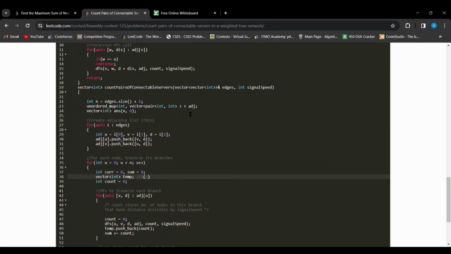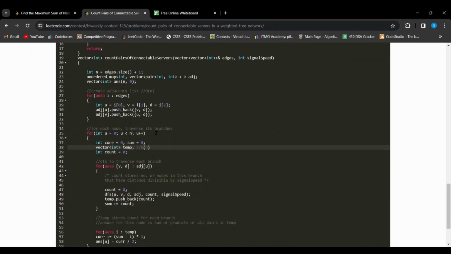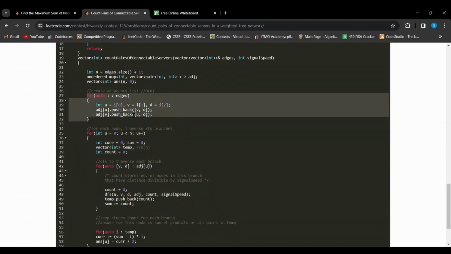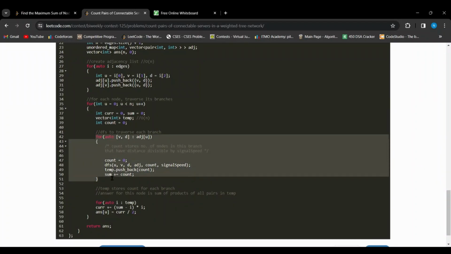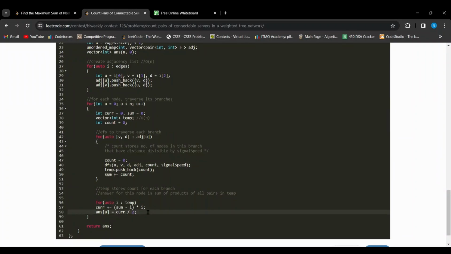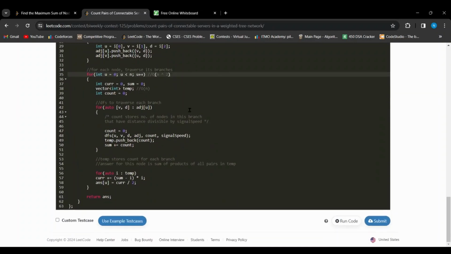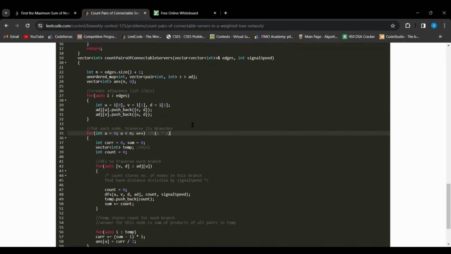Now, for the time complexity, this loop would take linear time, and I'm traversing the whole graph for each of the nodes. So this is n times, this would take n, and this would again take n. So I can say that this has a time complexity of n square. So the final time complexity of the code comes out to be n square, and space complexity is linear.